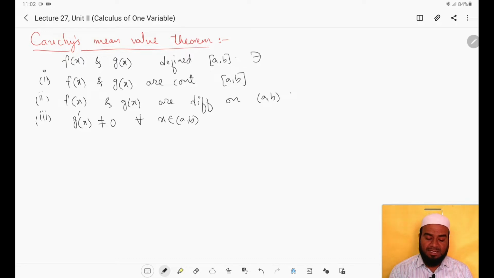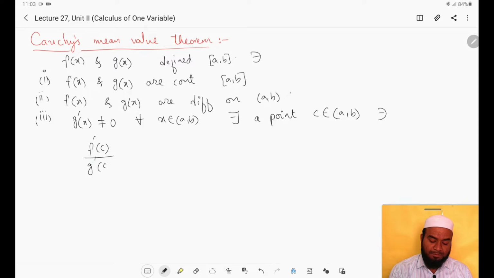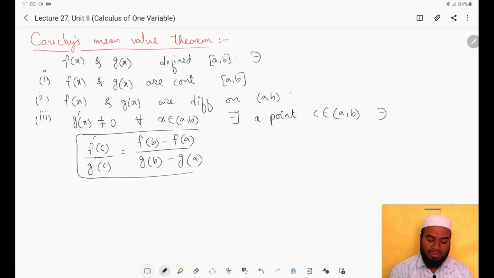If these three conditions are satisfied by two functions f of x and g of x, then Cauchy's mean value theorem guarantees that there exists at least a point c in the open interval a comma b such that f dash of c by g dash of c equals f of b minus f of a by g of b minus g of a. This is what Cauchy's mean value theorem is.